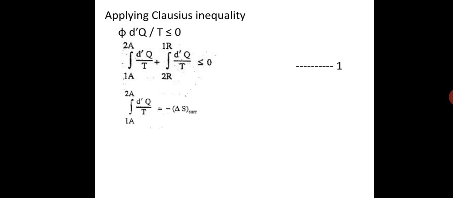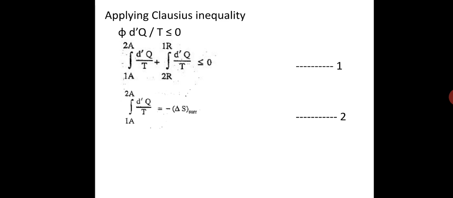Assume that during the arbitrary process a system absorbs heat from a heat reservoir at a temperature T1, and entropy of surrounding will decrease by the amount given by the equation integration 1A to 2A d dash q upon T equal to minus delta S surrounding.